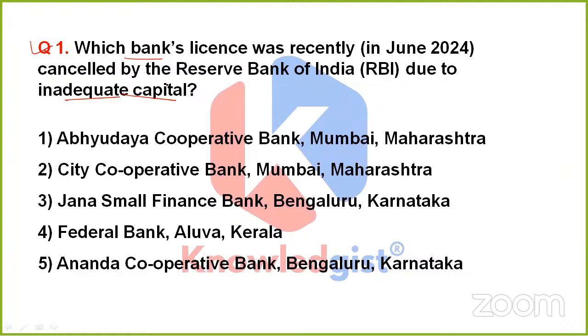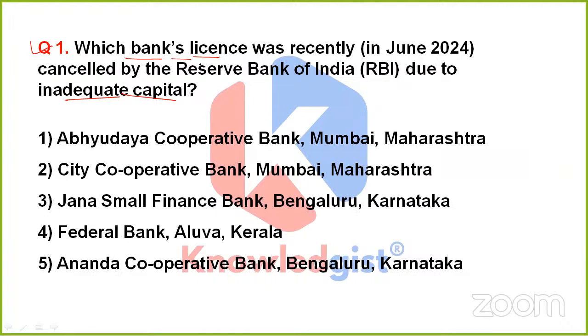The question is simply asking for the name of that bank which underwent the license cancellation process by RBI, that is Reserve Bank of India.